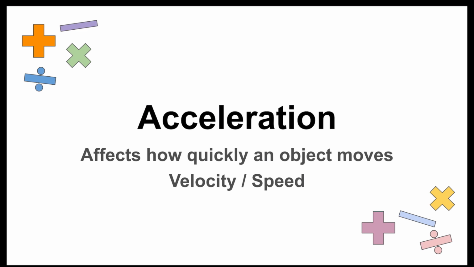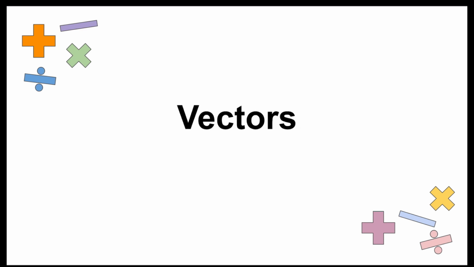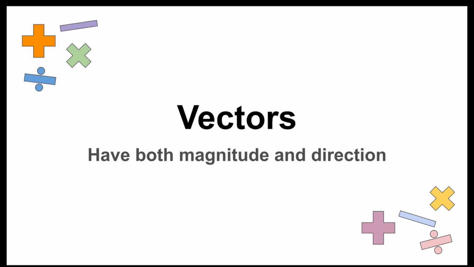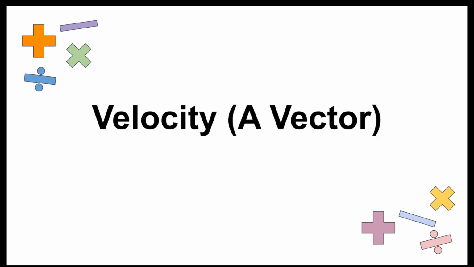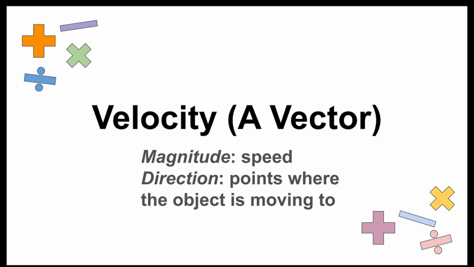Velocity, on the other hand, describes both the magnitude of how fast something is moving and the direction that it moves in. This means that velocity is known as a vector, which has both a magnitude and a direction. In a velocity vector, speed is the magnitude. Force is also expressed as a vector because it, like velocity, has a magnitude and direction.